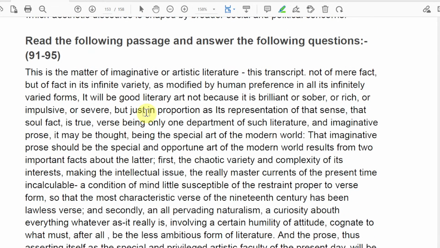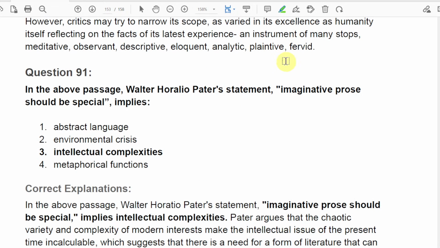So now we have the passage and answer the following. First question, in the above passage, it is about Walter Pater's statement.